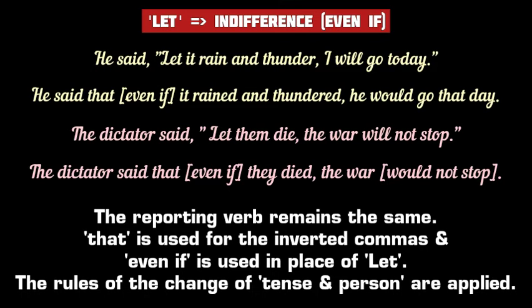Then in the next example, the dictator said, let them die, the war will not stop. The sentence, let them die, shows the dictator's utter lack of concern or sympathy. So in reported speech, we have to use even if in place of let and follow the other rules. The dictator said that even if they died, the war would not stop. This is the way we change into indirect speech when an imperative sentence beginning with let shows indifference.